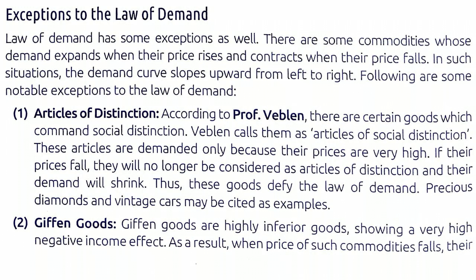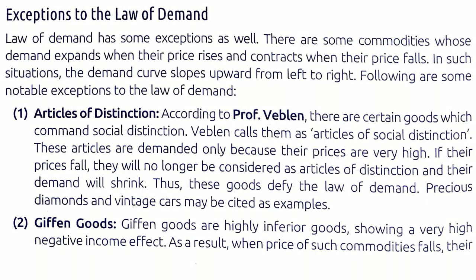And next is Giffen goods or inferior goods. Suppose there is a type of pulses which is cheaper compared to other pulses. When the price of other pulses increases so much that common people are not able to buy them, now they will purchase this cheaper pulse.